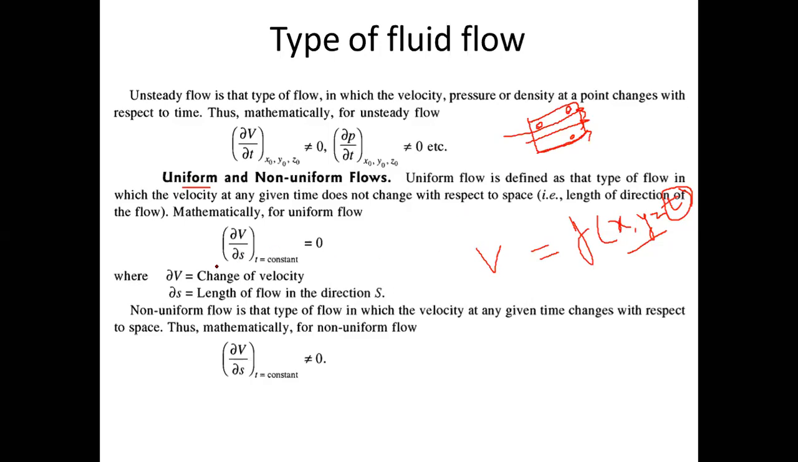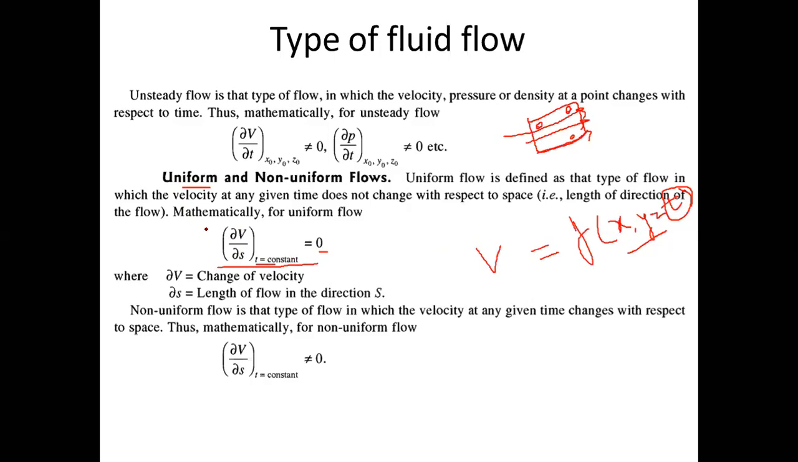Mathematically it can be written like this: if the change in velocity with respect to position, s, at a particular time is 0, that means the velocity is not changing with respect to position. Such types of flow are called uniform flow.